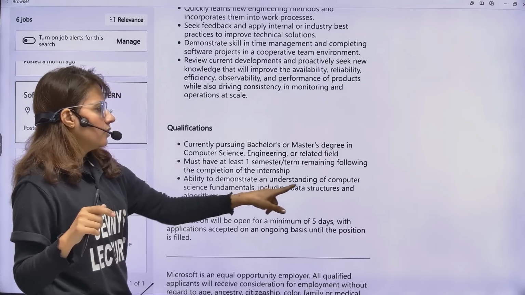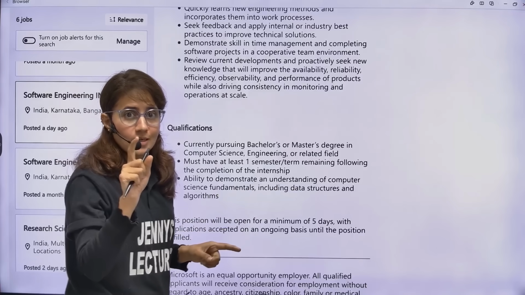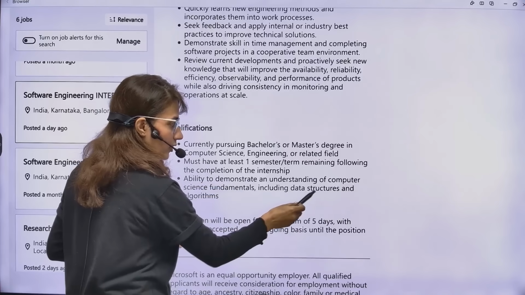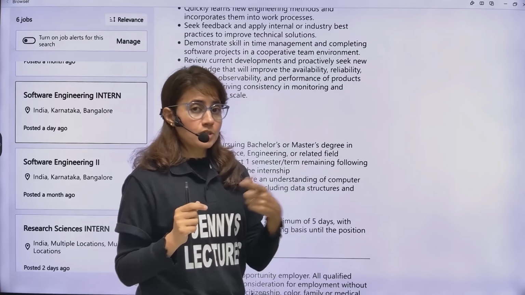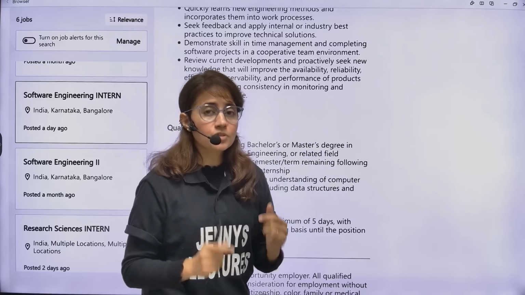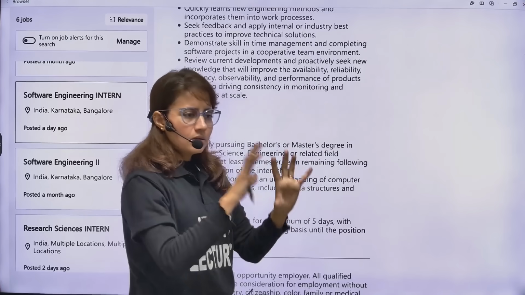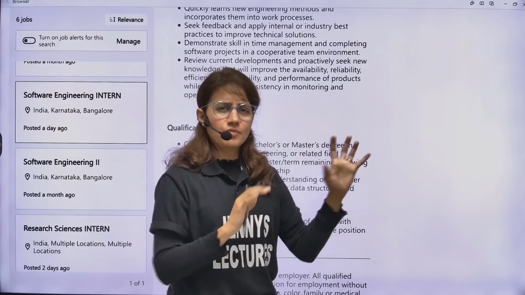Ability to demonstrate an understanding of computer science fundamentals, including data structures and algorithms. See, that's really important. They have clearly specified including DSA. For such roles at these companies, especially Microsoft, Google, and other top tech companies, DSA is really important.